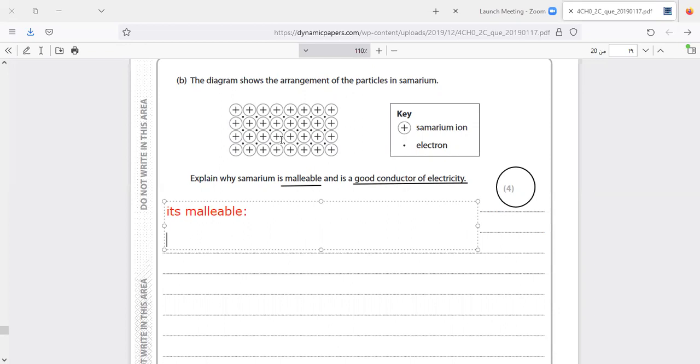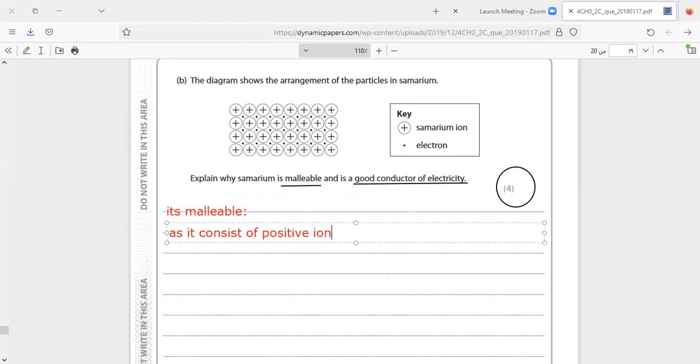What about these ions? These ions can slide over each other. I prefer to say the word ion because he said here in the key, the positive circle is samarium ion. So my answer must be like that: samarium is malleable as it consists of positive ions, which can slide over each other.